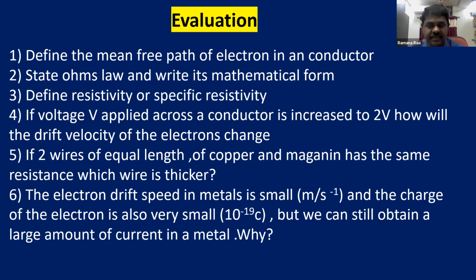How can we still obtain a large amount of current in the metals? So this is about the questions that you have to answer after the completion of this class. I hope you understand the concept of resistance, Ohm's law, and all these. Thank you for this session, and we will continue with another interesting session in the next class.